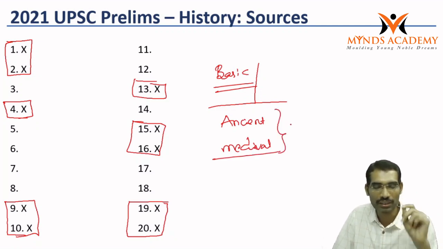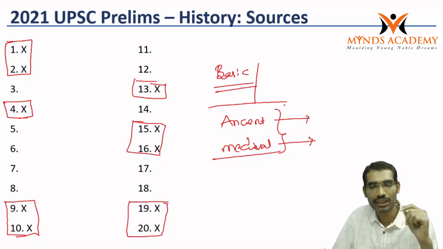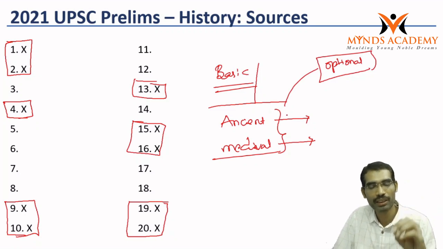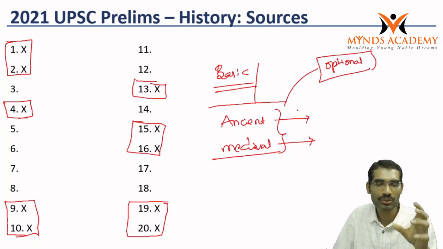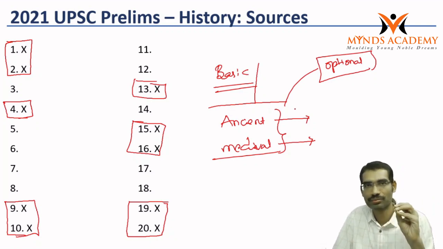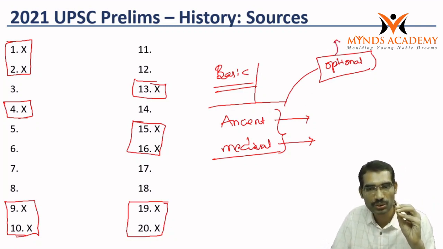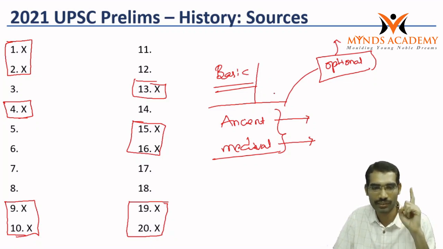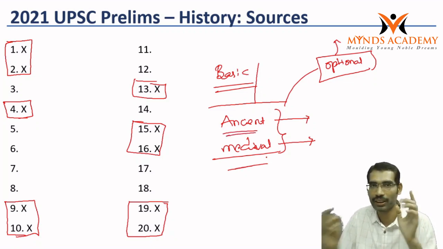Here, for those who read ancient and medieval India, the edge for the history optional student will come, because optional students have no option but to read these ancient and medieval books very carefully. General studies students will not read with such care. That's why optional students would have answered the other 10 questions very easily. They felt them very easy, while GS students find ancient and medieval India difficult.